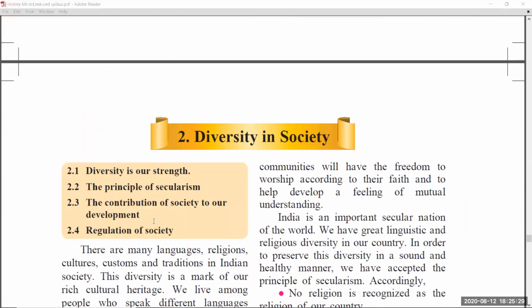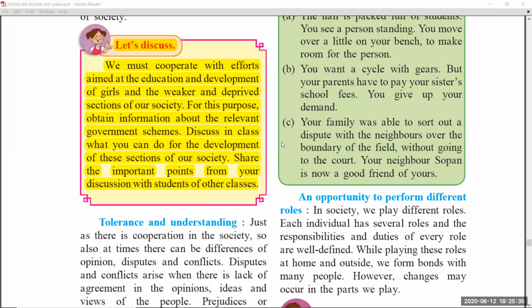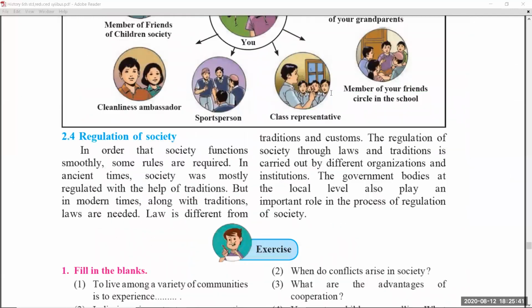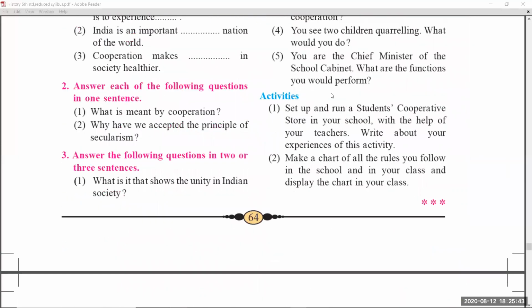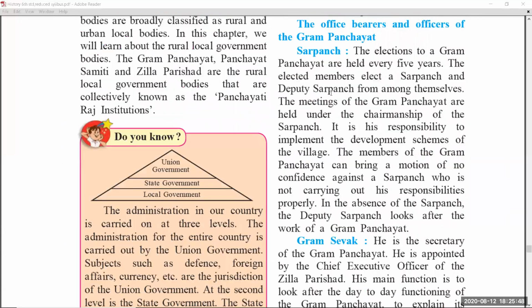Coming to chapter number 2 in civics, diversity in society. Okay, students, the let's discuss part and try this part from page number 63 were removed. Coming to page number 64, no change. Coming to chapter number 3, rural local government bodies.